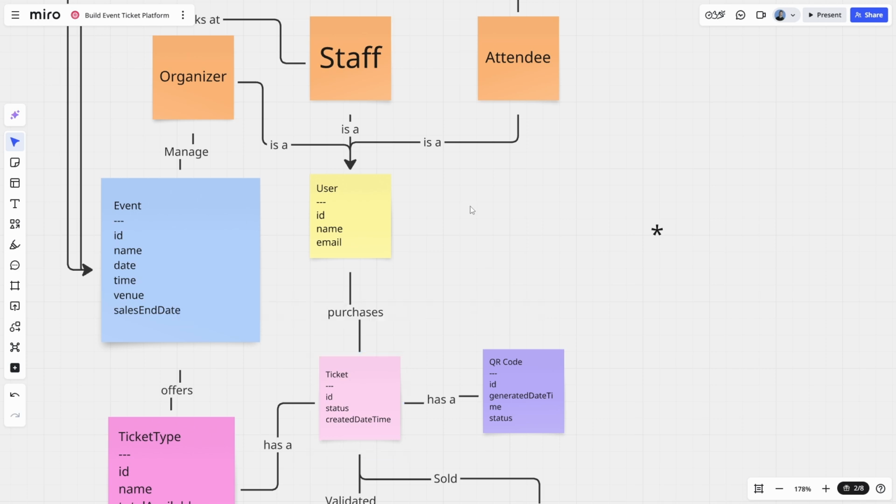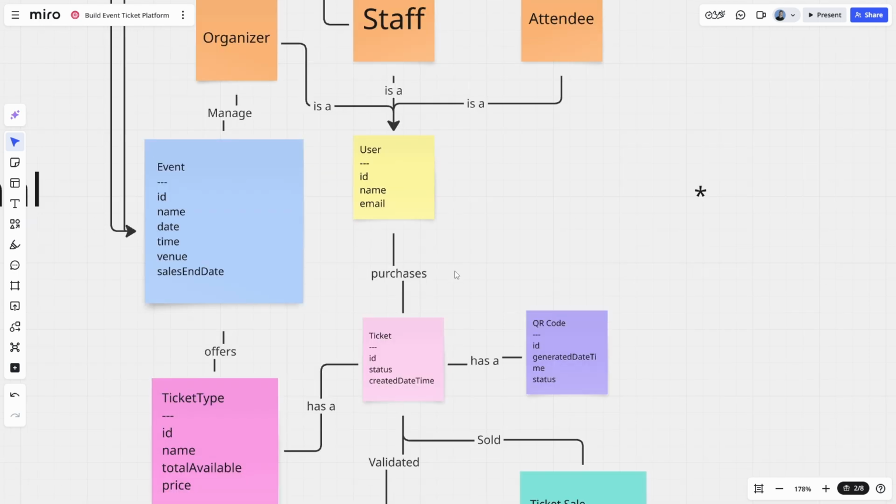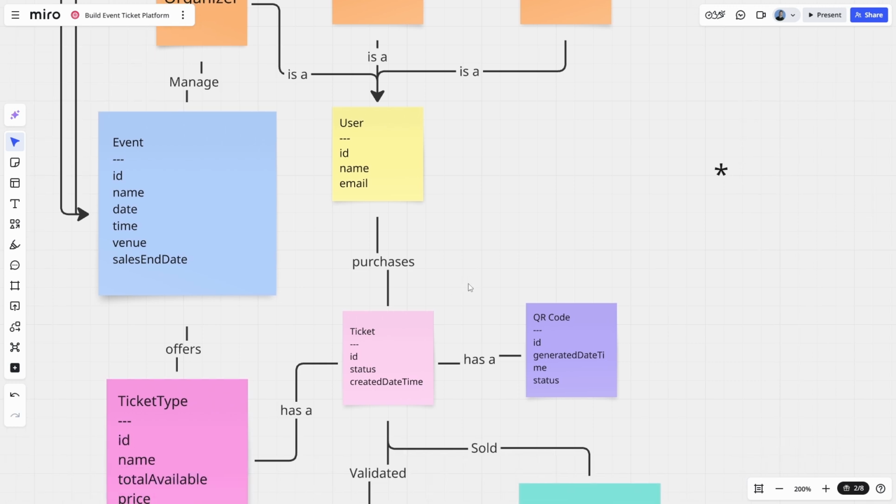Now, where I say class diagram, we've already started using sticky notes in Miro, so we're going to carry that on, and then I'll formalize it in mermaid.js. So let's get started and see how we get on. Let's start with this user-ticket relationship. A user purchases a ticket.